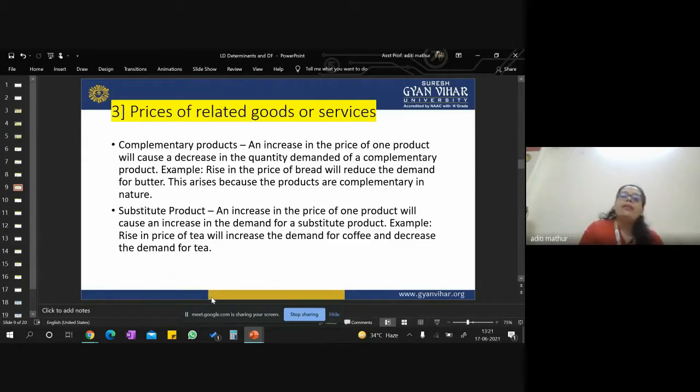You will like to have the ink of the printers only when you have a printer, or you will like to have A4 sheets, cartons of boxes of paper reams, only if you have a printer. Otherwise, why will you buy? They are complementary to each other. One supports another. Whereas substitutes are like competitor terms, like tea or coffee, Pepsi or Coca-Cola, right?